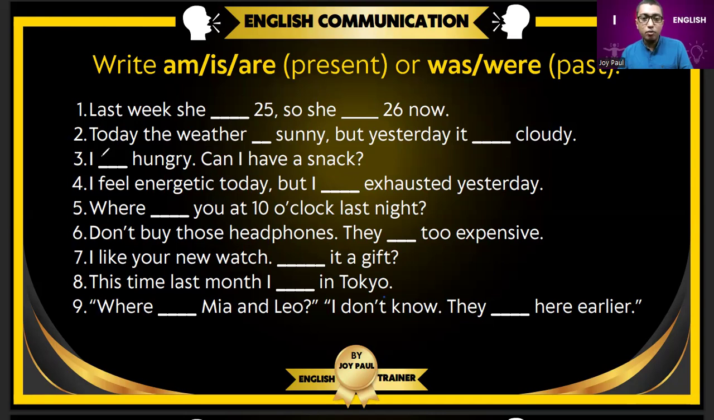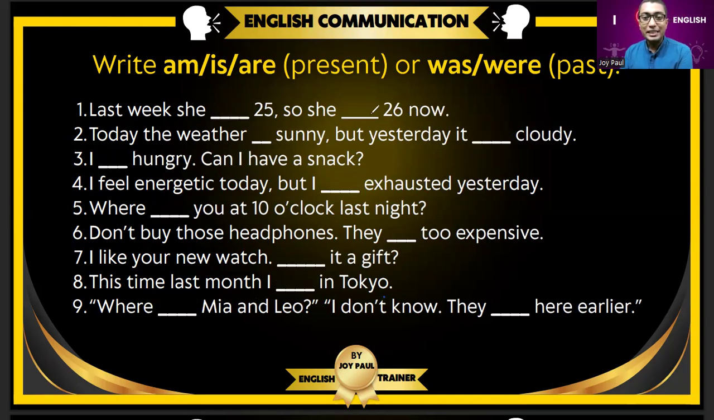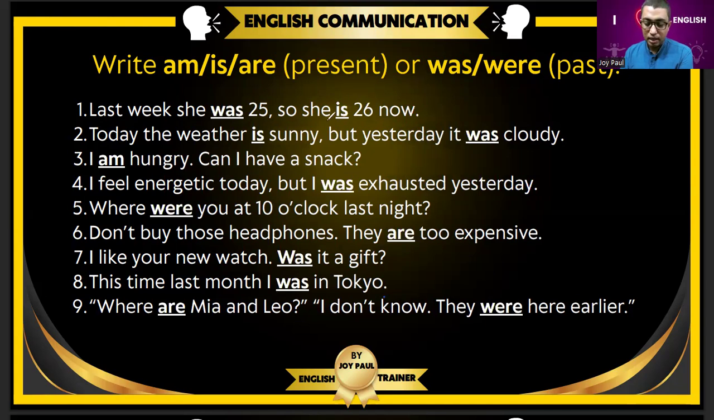One to nine, there are a few sentences, and you have to use the were verb: was or were. Because am is for present, and was and were are for past. Let's see a few examples. Last week, she was 25. So, she is 26 now.